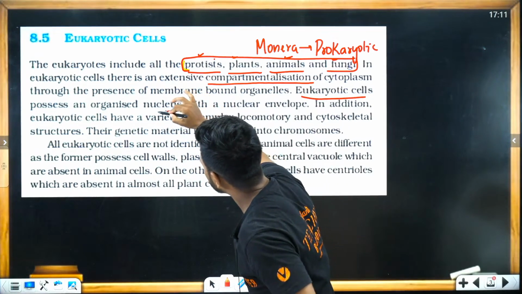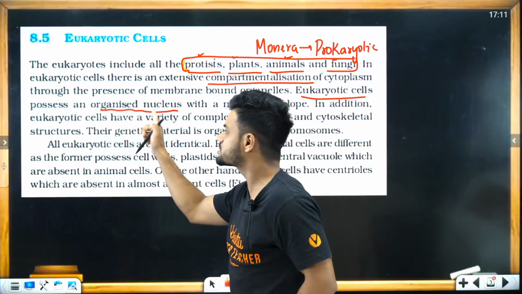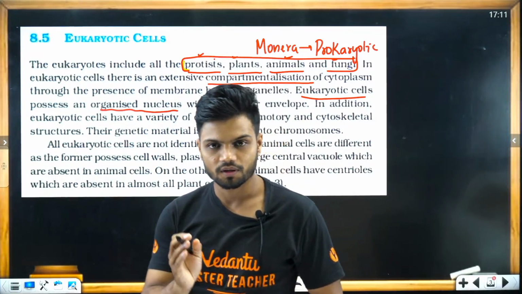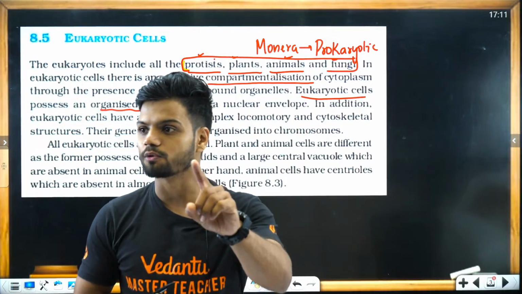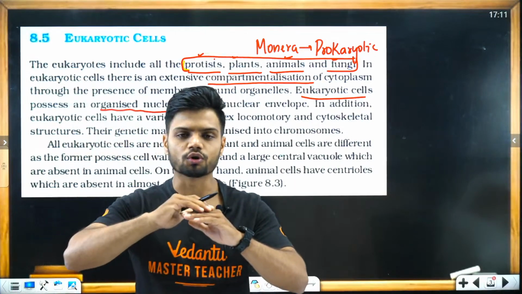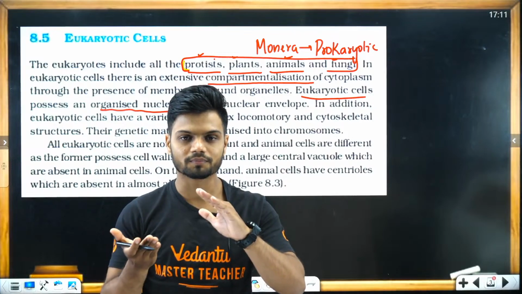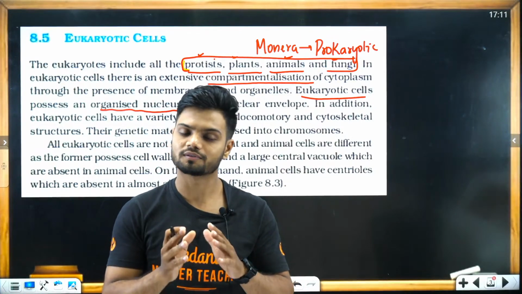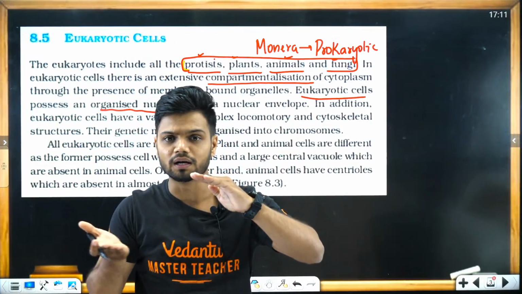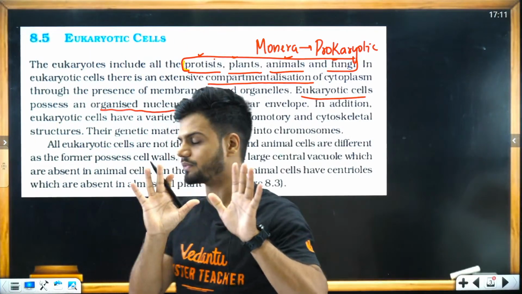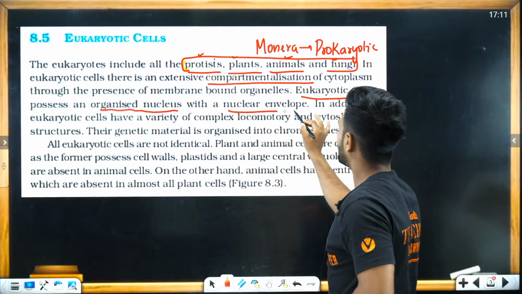Tell me, if it is organized nucleus, do you think the nucleus will have nuclear envelope here? Yes or no in the chat quickly? Yes. In the case of eukaryotes, the nucleus will be completely covered by a nuclear envelope.